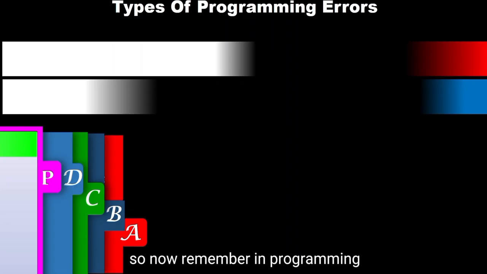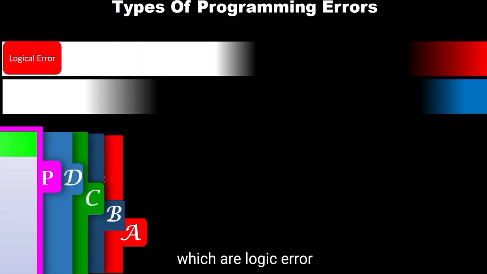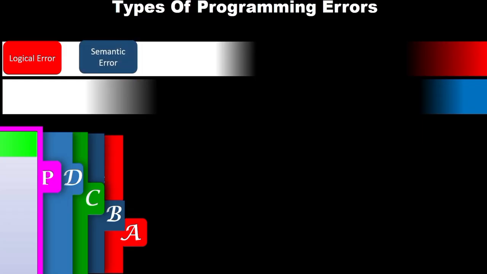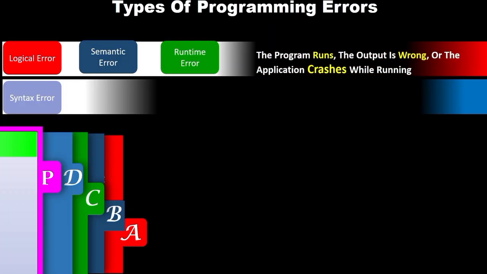Remember, in programming we have many types of errors, but for today we will only focus on four, which are logic, semantic, runtime, as well as syntax errors. Is that okay? So let's proceed.